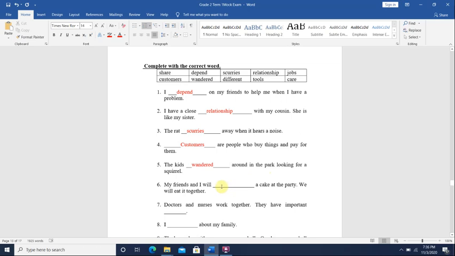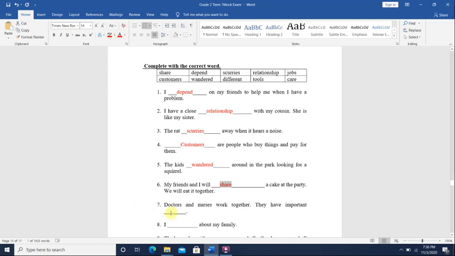My friend and I will blank a cake at the party. We will eat it together. When you do something together or use something together with someone, you share it. My friend and I will share a cake.